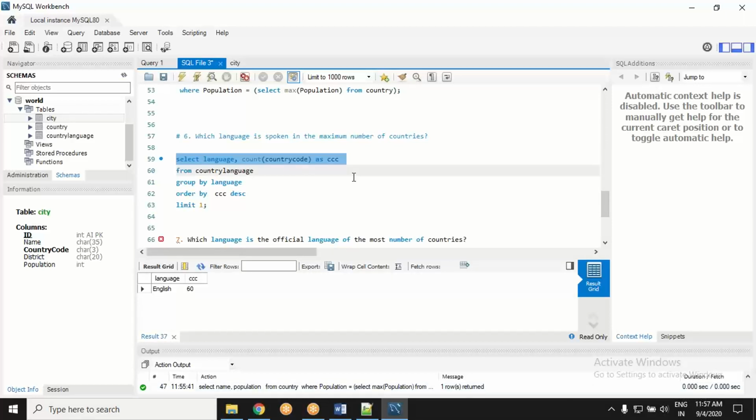Let's select language. Let's count country codes. Group by language, so that now we will have the number of countries this language is being spoken in, since you have grouped by and you are aggregating on count. Order by count of country codes in descending order. So which one will be on the top? I think the highest spoken language. And limit 1. Limit 1 means show only the single result. And it is doing perfectly fine.